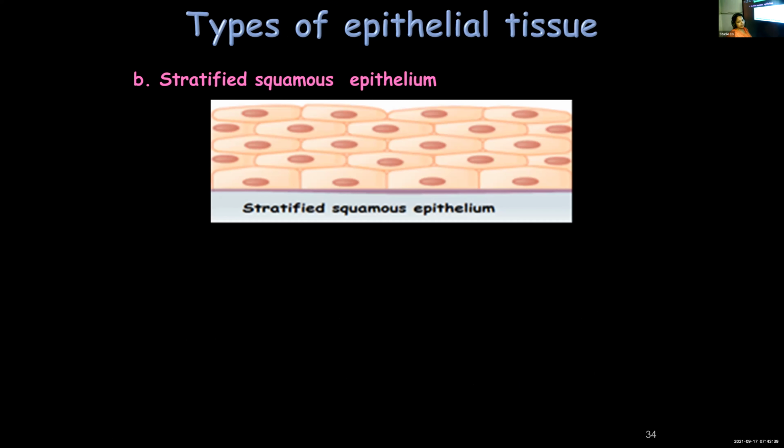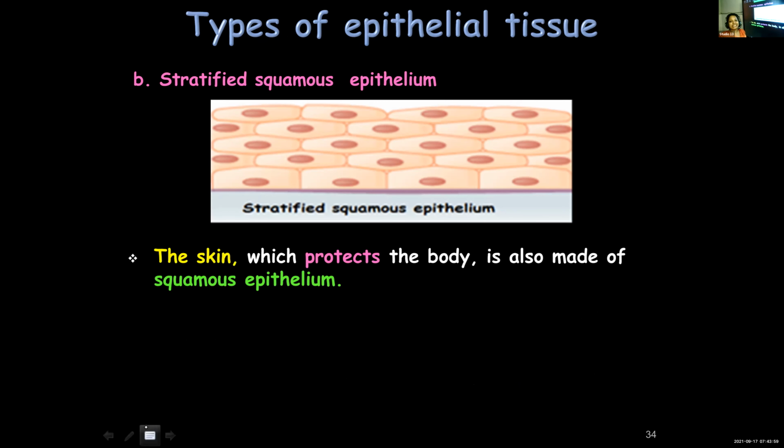The next type of squamous epithelium is stratified squamous epithelium. Ma'am, could you repeat? Okay, ma'am. Strata means layers. So stratified means here instead of forming a single layer, it's multi-layered. Many layers are there.